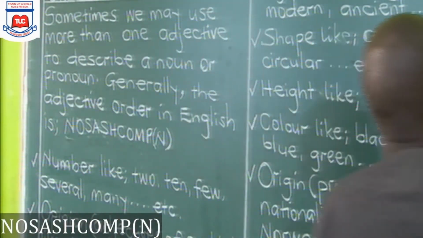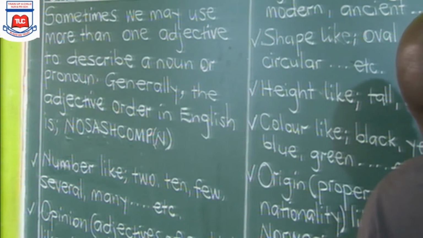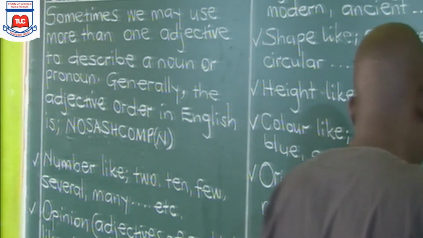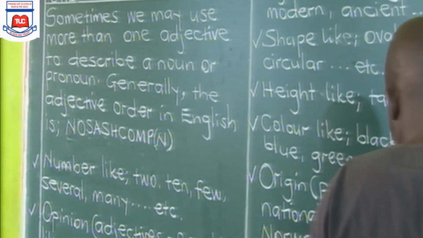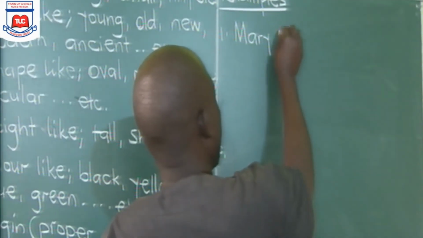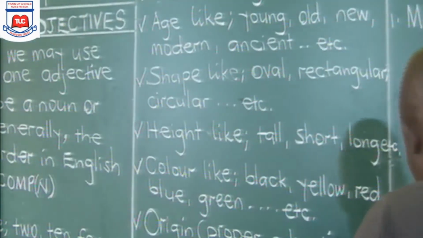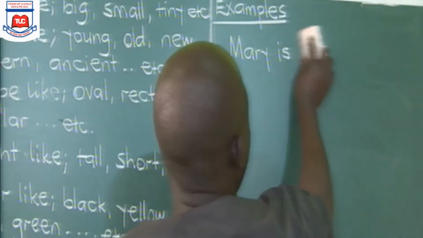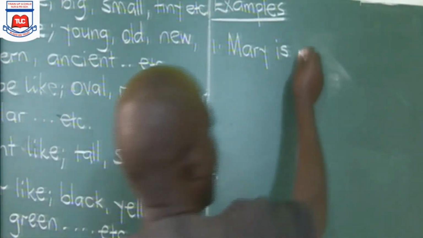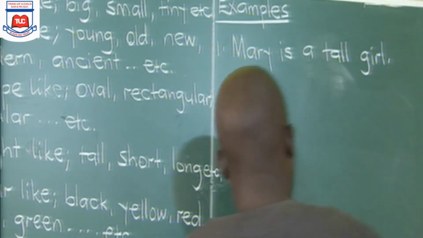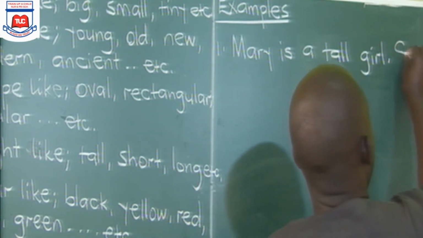So let us look at some examples. Our first example is: Mary is tall. Mary is a tall girl. She is brown.